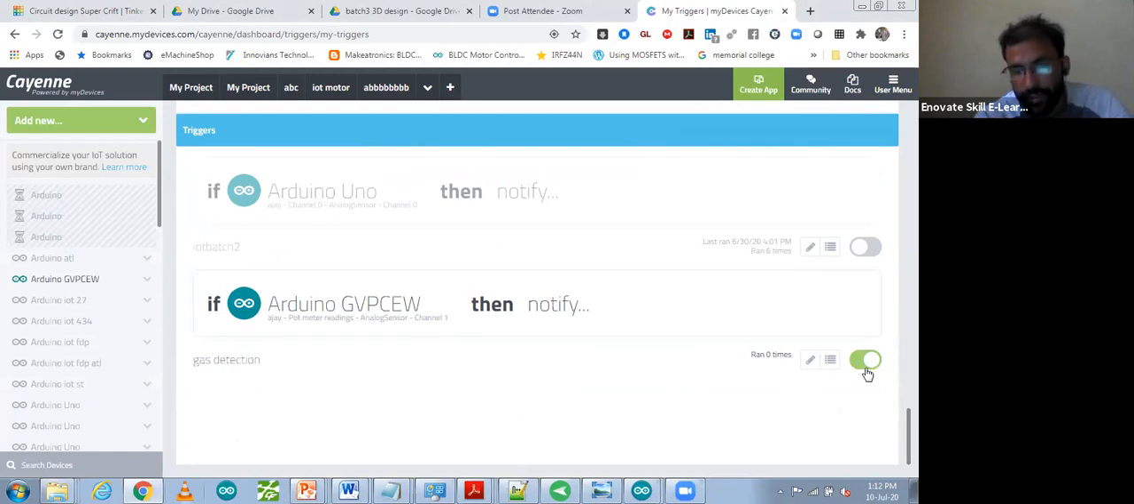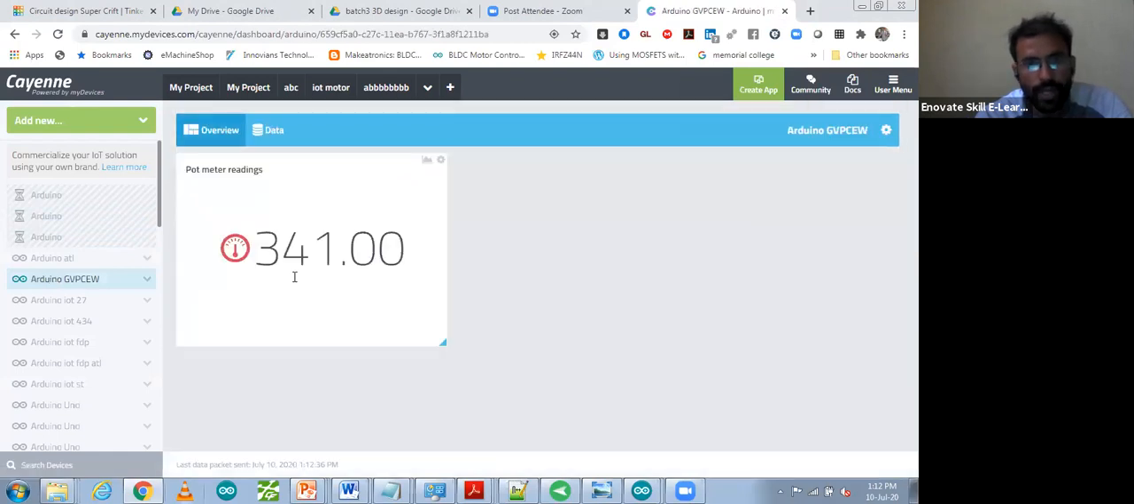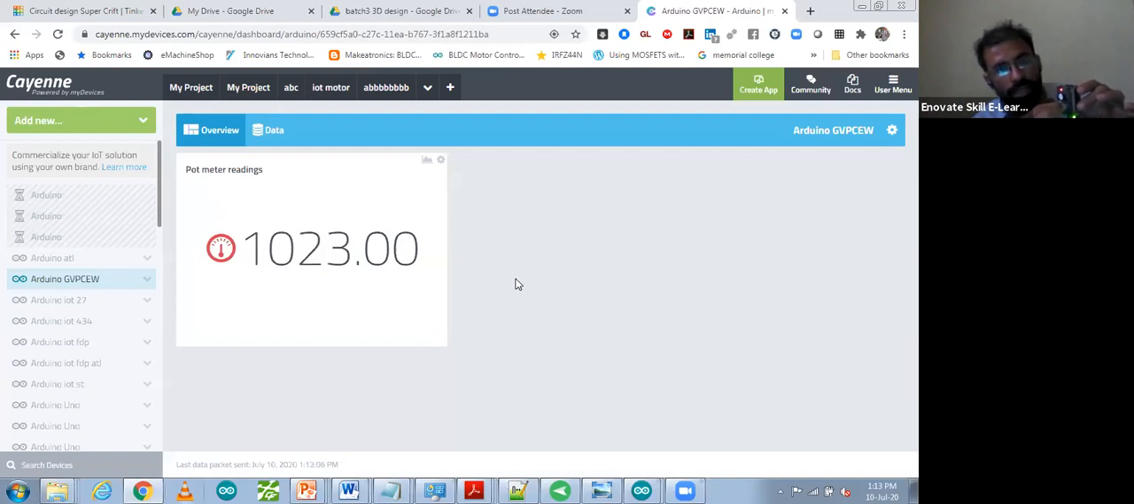So trigger is active. Let me go to my Arduino device and check the values. My value is right now 341. Now in my hardware, I have used one sensor. Suppose it is an analog sensor. I'm going to use this potentiometer and increase that value. If that value crosses more than 500, I should receive an SMS. Let me see it. My value is 1023. This value is greater than 500, so you are going to receive SMS.